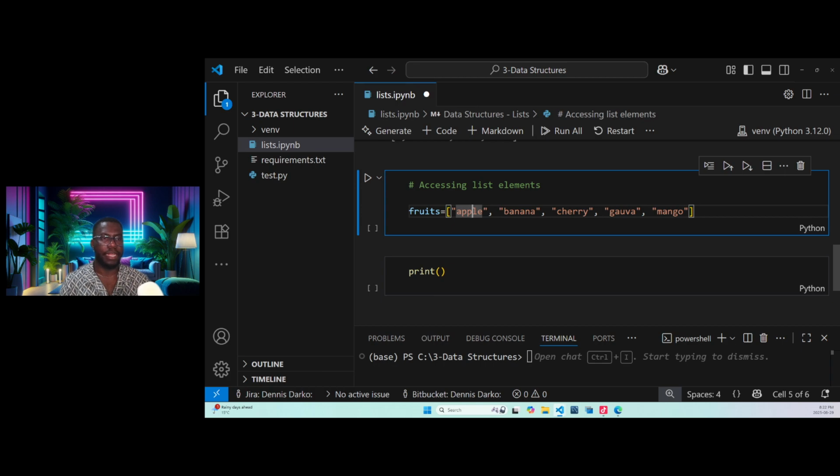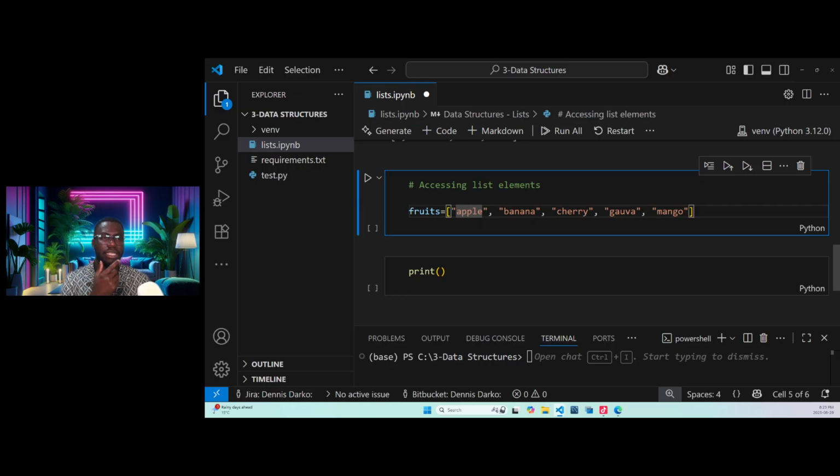Okay, good. So this is my variable, and in this variable I am storing some elements in the form of a list. And now, with this list, I just want to be able to access each individual element. I want to access this first element. How do I access it? For you to be able to access this first element, all that you need to do in Python is use the index. And in Python, the index starts with 0.